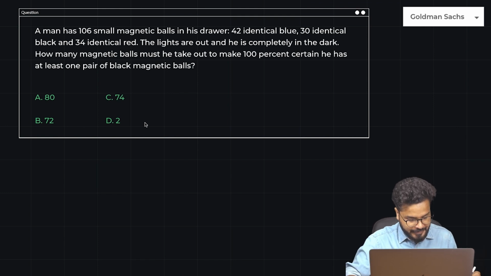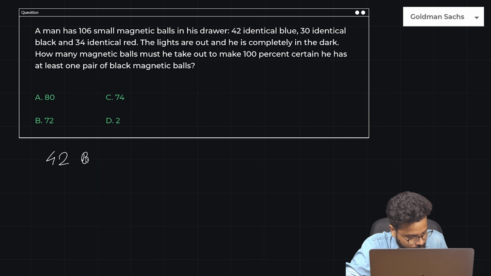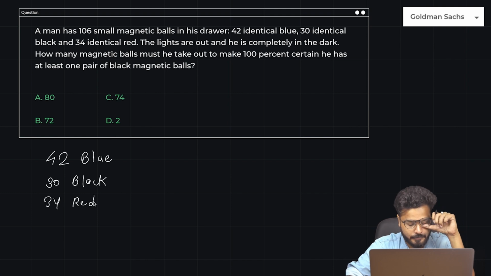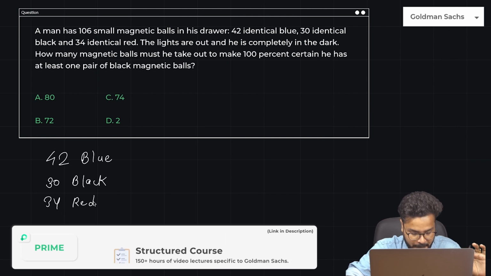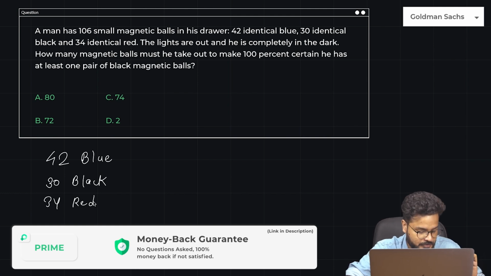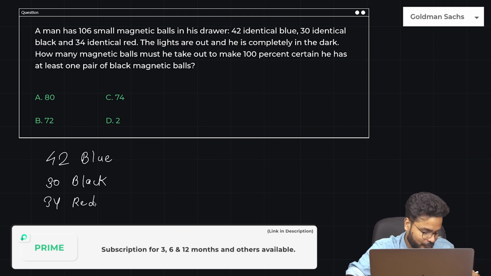Okay. It says the man has 42 identical blue, 30 identical black, and 34 identical red. We have to find out how many balls he must take out to make 100% sure that he has at least one pair of black magnetic balls. So guys, if I give the answer, it is going to be very simple for you. Let me give it to you.